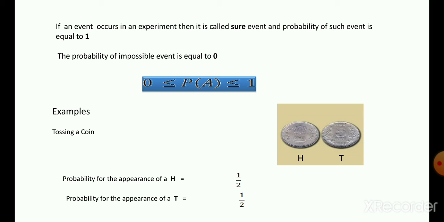Therefore, by using the formula, the probability of occurrence of the head is half. The probability of appearance of the tail is half. Therefore, the total probability is equal to 1 if we add the probability of head and tail.